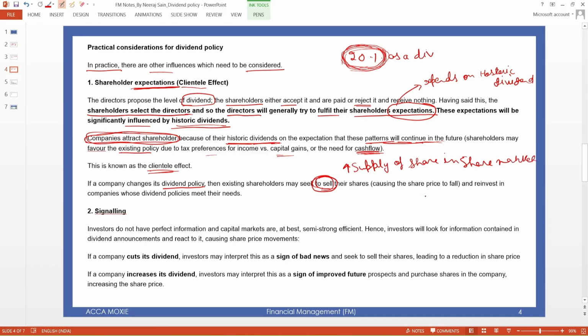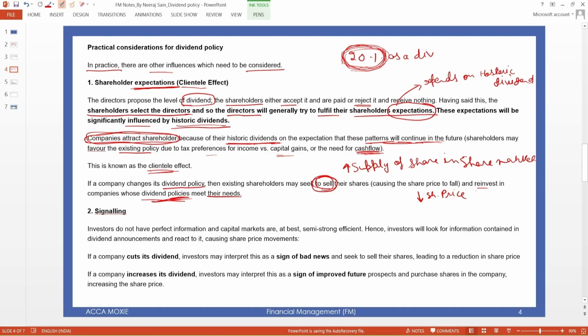This increase in supply will lower the share price; the price will fall. And they reinvest in companies whose dividend policies meet their needs. So they will sell their shares in this company and invest in different companies that pay dividends around 12%, which is what they are expecting. So similar to that. Okay.